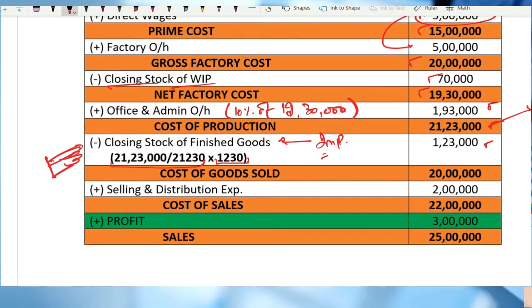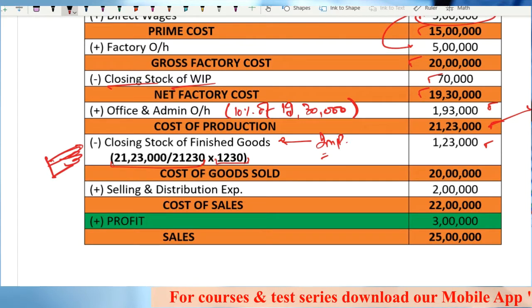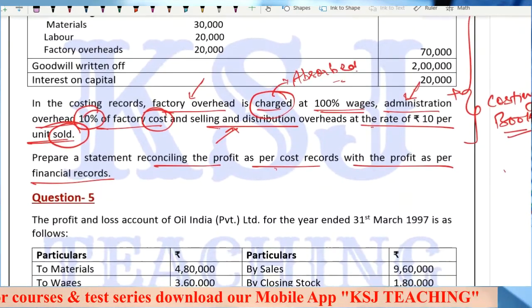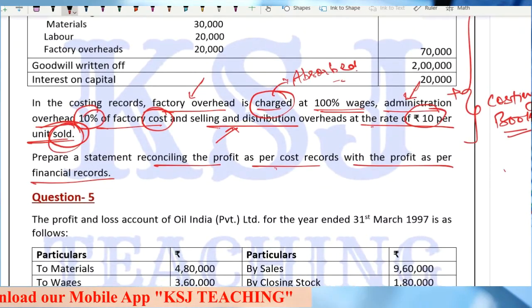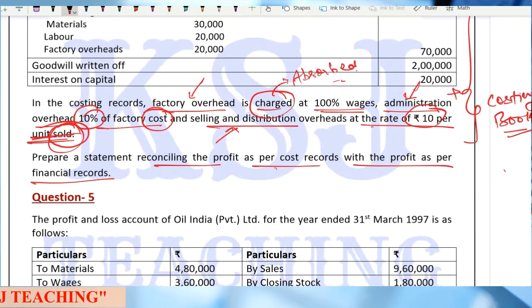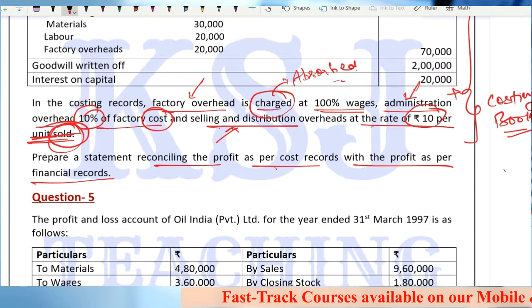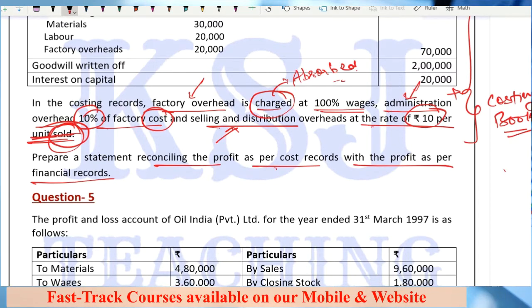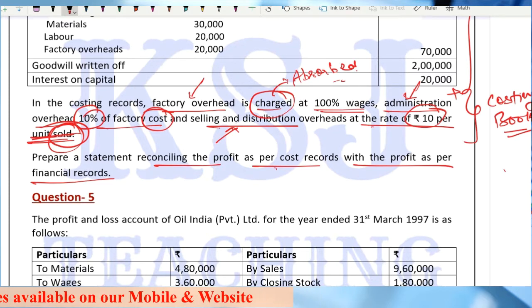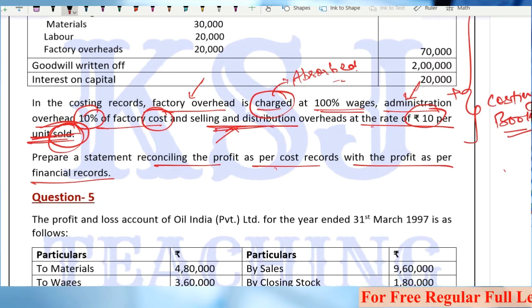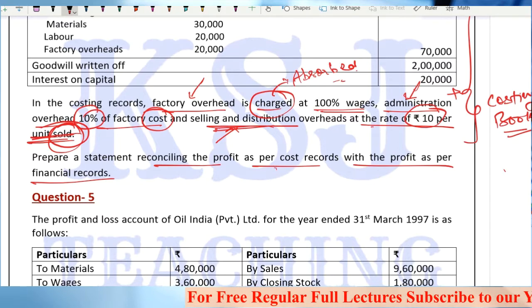So the cost of goods sold is 20 lakh, selling and distribution expenses 2 lakh, because it is rupees 10 on units sold. Even if the question doesn't specify the words units sold, you will take rupees 10 on the units sold only. Now this is very important. These small points are very important to remember. Do write down these small points while doing the solution: selling and distribution overheads are always to be taken on the units sold, even if the question is silent on that.